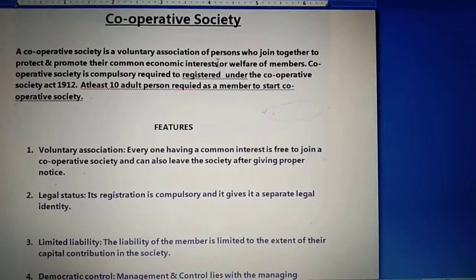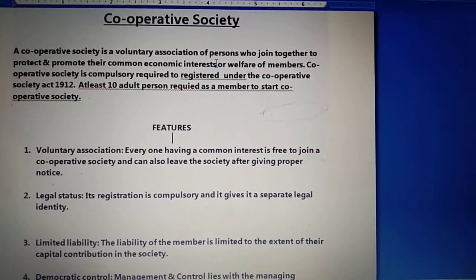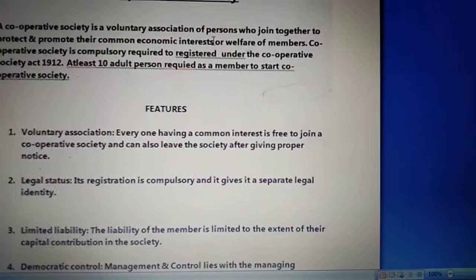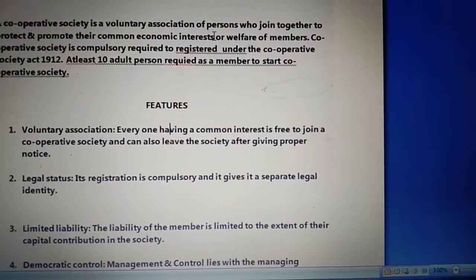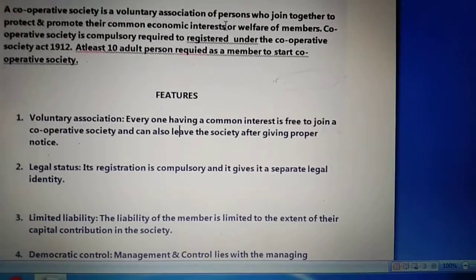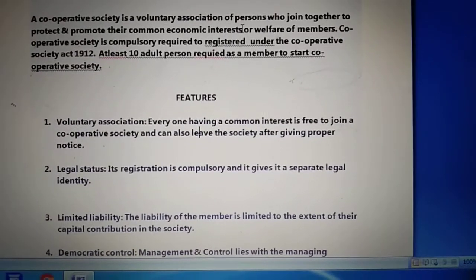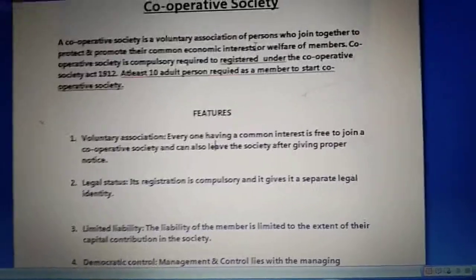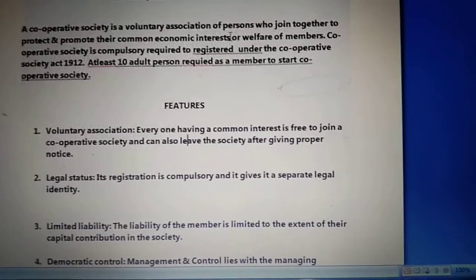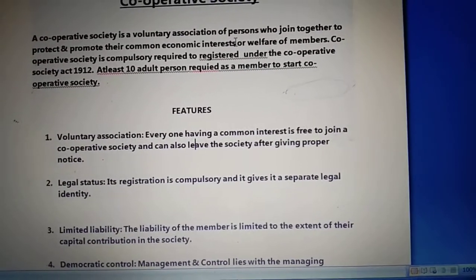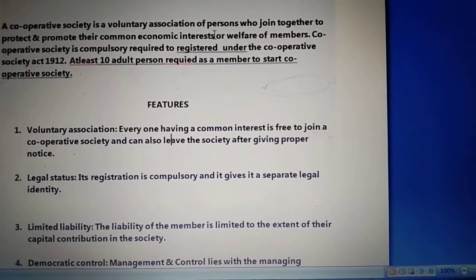Now we will start the features of cooperative society. Now see, the first feature of cooperative society is voluntary association. As I have already explained, the membership of a cooperative society is voluntary. It means the people who are going to work in the cooperative society willingly join and take the membership.